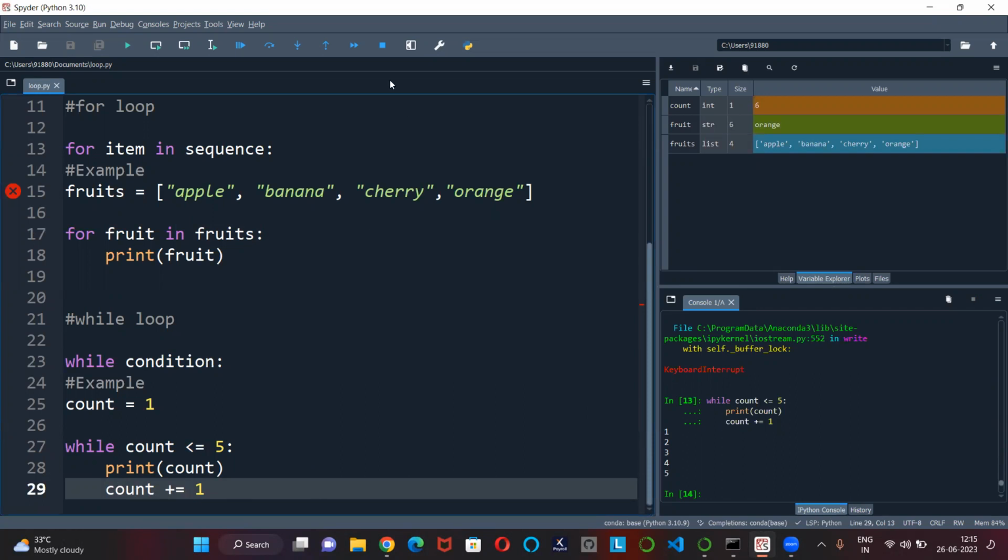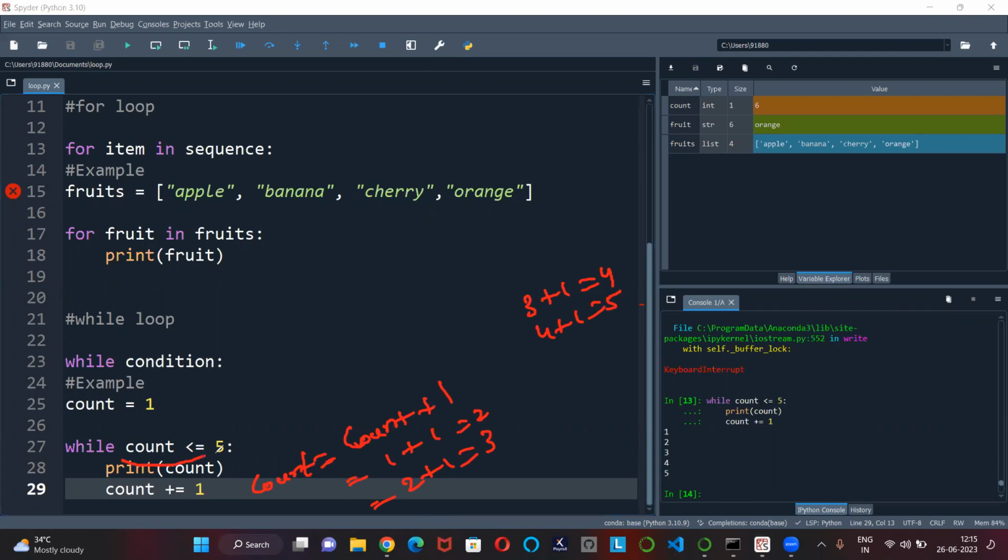Plus 1, 3. If we are writing count equals count plus 1, it is 1 plus 1, 2. 2 plus 1, 3. 3 plus 1, 4. 4 plus 1, 5.